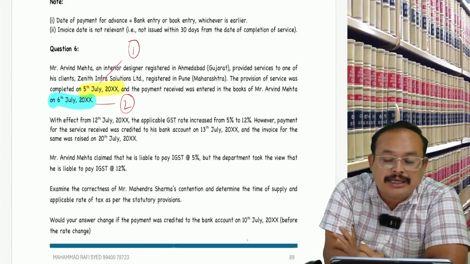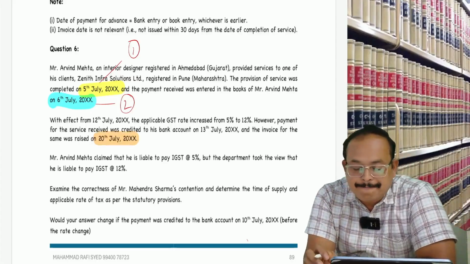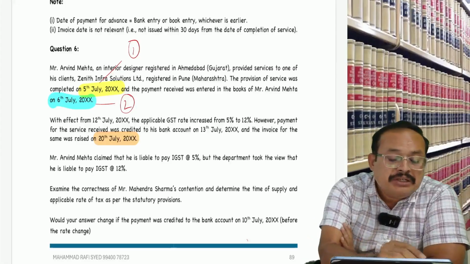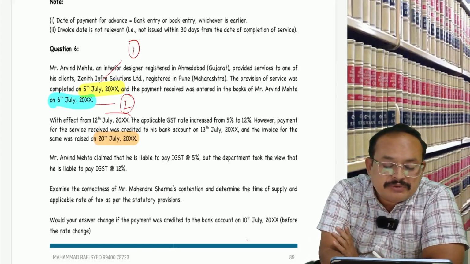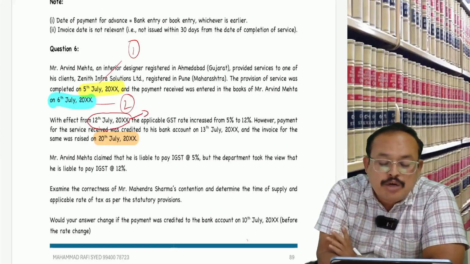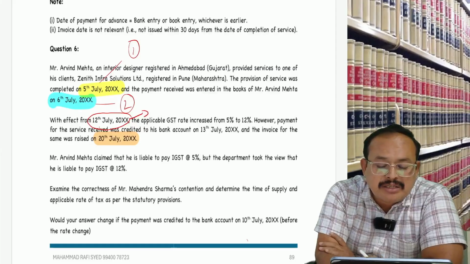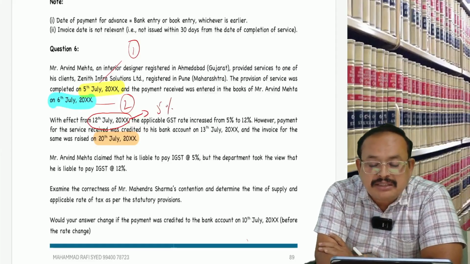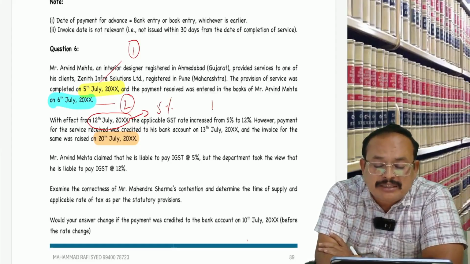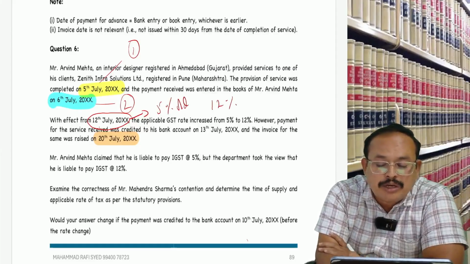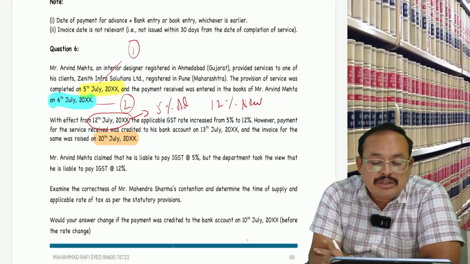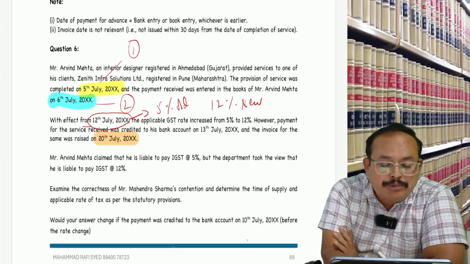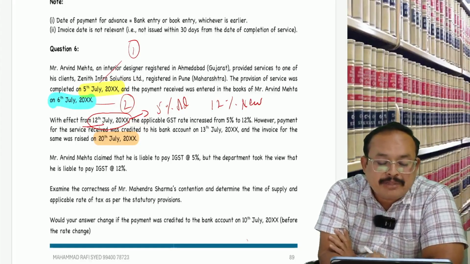20th July, this is what is important. One should know 20th July. Is it clear, sir? Now, the change in rate of tax: before 12th July the rate was 5%, after 12th July 12%. So 5% is the old rate, new rate is 12%. Now the point here, 12th July: before 12th July service completed, therefore one vote.